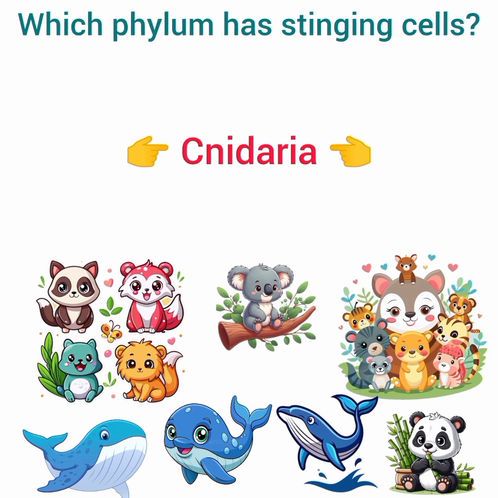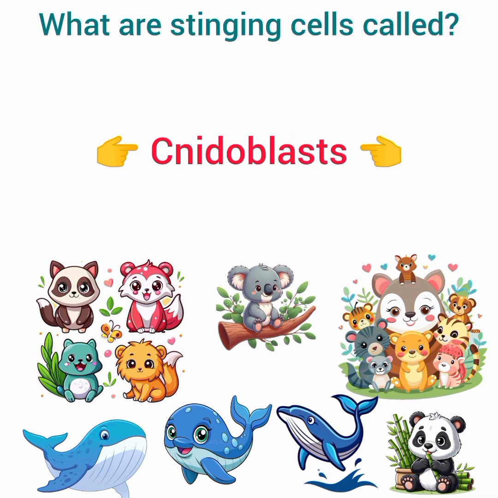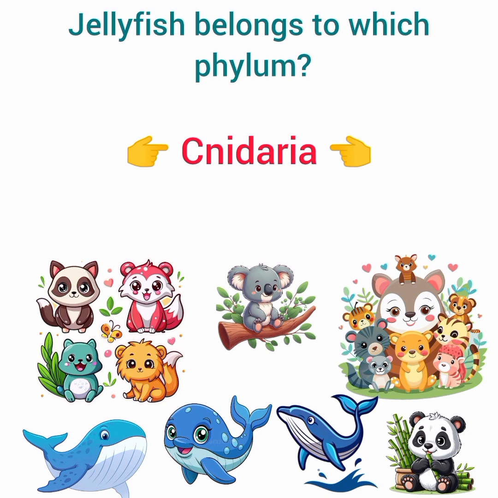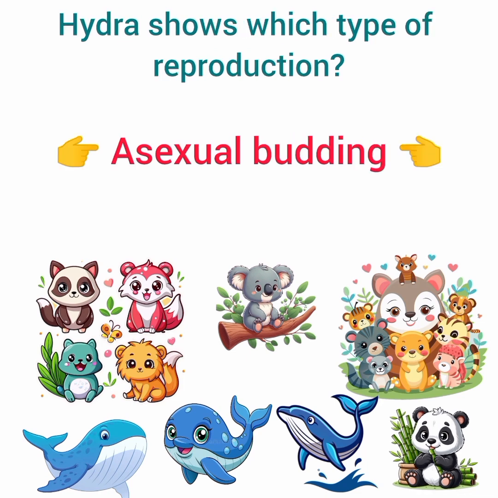Answer, radial. Which phylum has stinging cells? Answer, Cnidaria. What are stinging cells called? Answer, cnidoblasts. Jellyfish belongs to which phylum? Answer, Cnidaria. Hydra shows which type of reproduction?